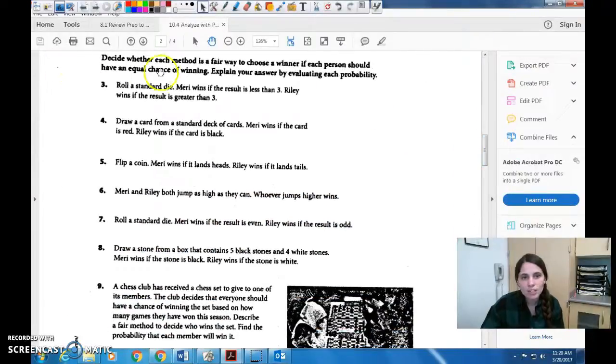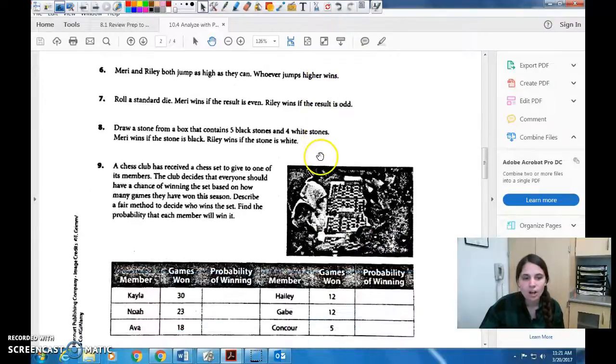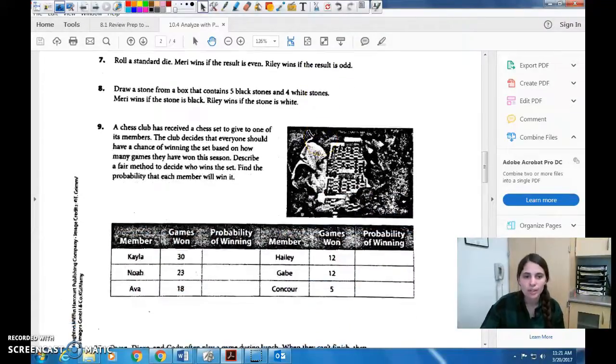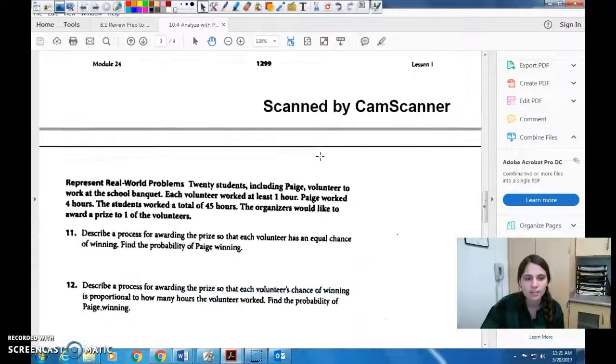So decide whether each method is a fair way to choose a winner. To do this page, you're going to do exactly what we just did with the Braxton and Bernard problem. Find the probability that each has of winning, and if their probability is the same, then yes, it's fair. And if your probability is different, then no, it's not fair. And make sure you just explain that answer. That's all it's asking on these first ones. I think you can read through them and kind of decide for yourself.